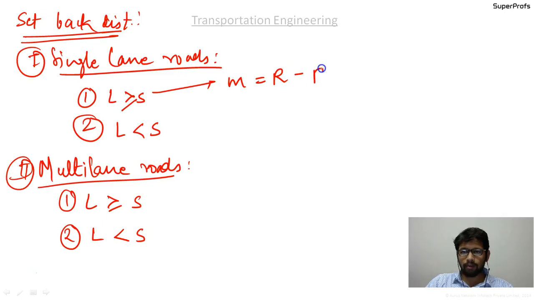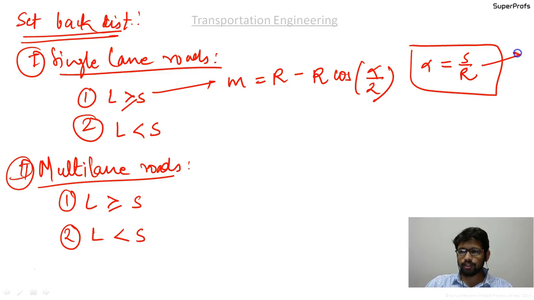That is m equal to r minus r cos of alpha by 2, where alpha is given as s by r. While finding out the alpha, it is in radians, so you need to convert it into degrees. While finding this alpha, arc upon the radius, you should always consider the smaller one, and logically you will understand if you go through the derivations carefully, because that is the only curve that we are deriving for.